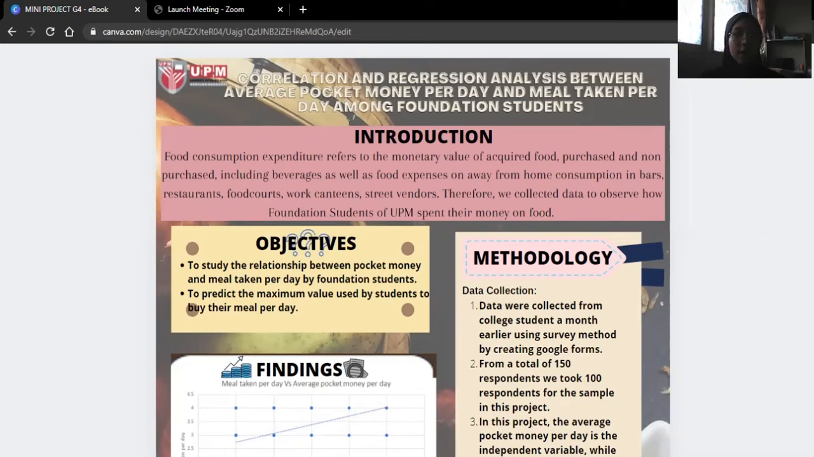Assalamualaikum. We are from Group 4 and our group members are Alani, Fatini, Shafrina, Atika Aisyah, Khalif Nabil and me, Nang Aida. Today we are going to present about correlation and regression analysis between average pocket money per day and meal taken per day among foundation students.